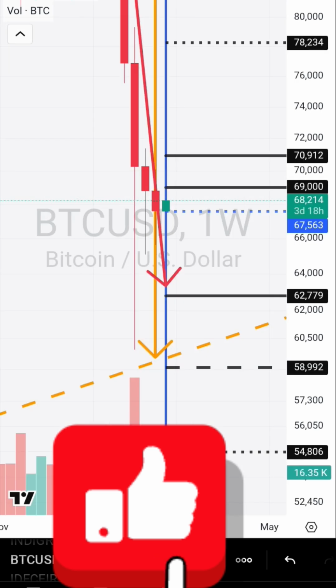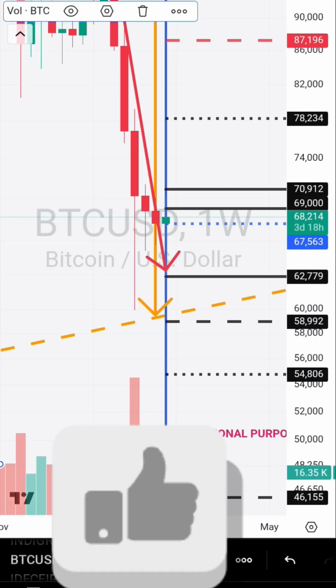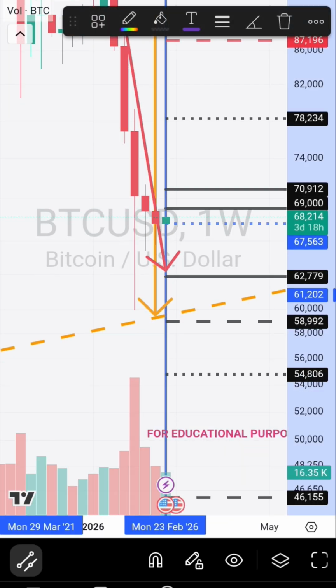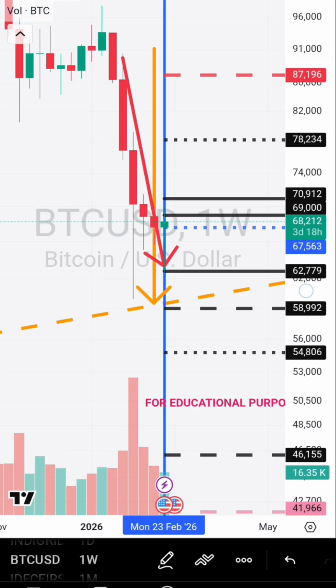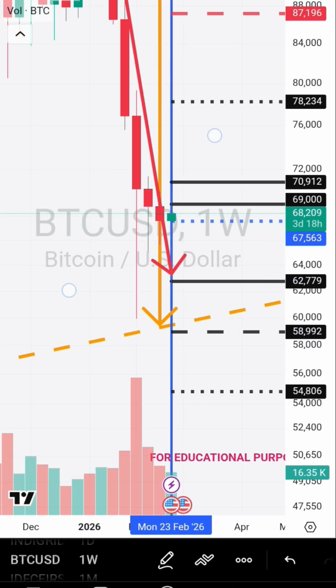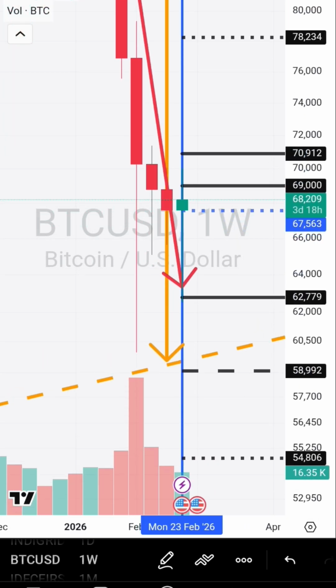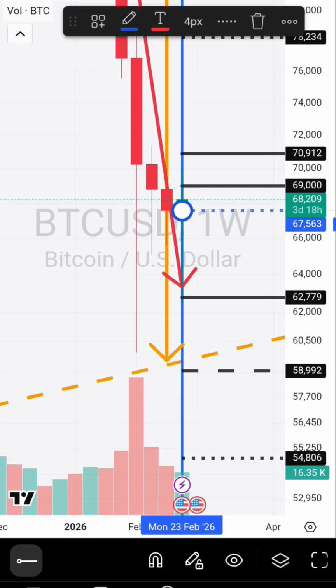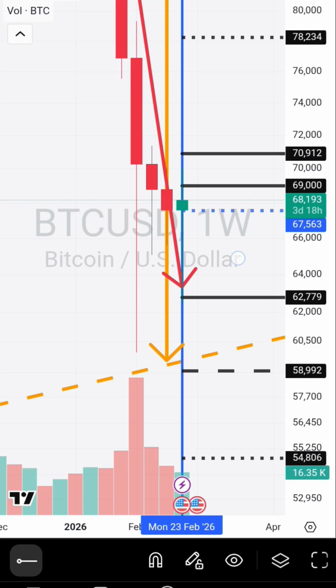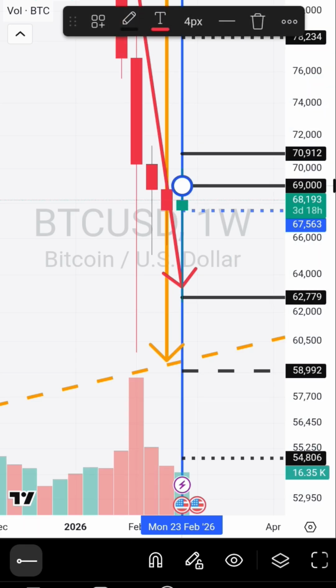If you see the weekly candle, volume is very, very high. It has broken down with a very good volume, and very good candle coordination also has happened. So at least it should give a breakout above the blue line and stay there for at least 1 week, 2 weeks with big candles and high volumes. Then only it will reverse above my blue line. But since there is a stop loss hunting line there, your stop losses will be trapped. So you have to be very careful.